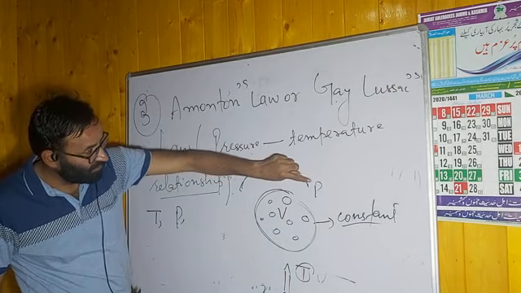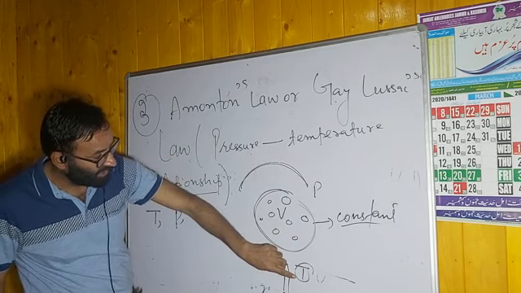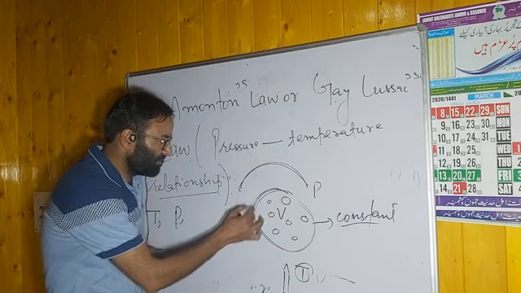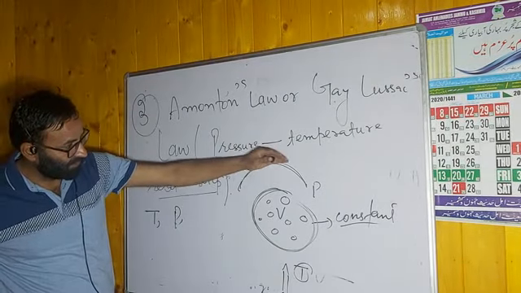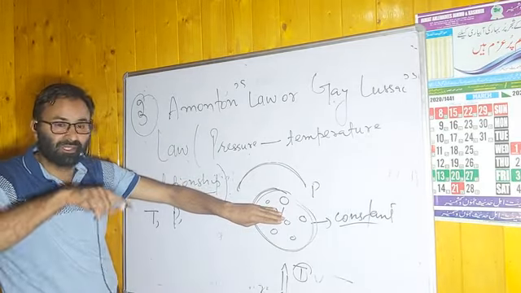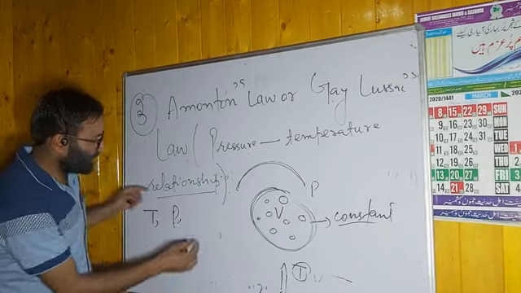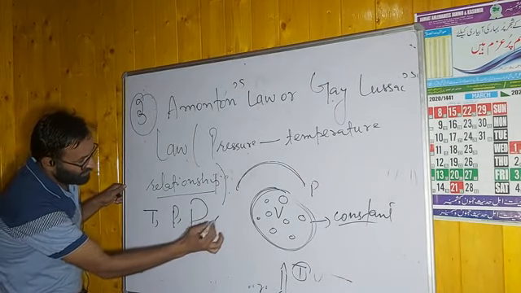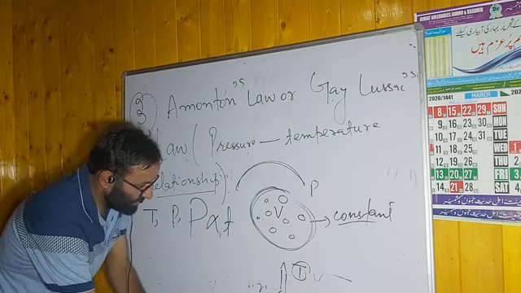But why do we increase the pressure and the temperature? To maintain the volume constant. If we increase the pressure, volume decreases; if we want to keep the volume constant, at the same time you have to increase the temperature. Then what is the relation? Dear students, pressure is directly proportional to temperature, with capital T.